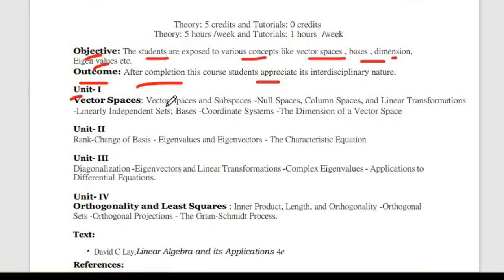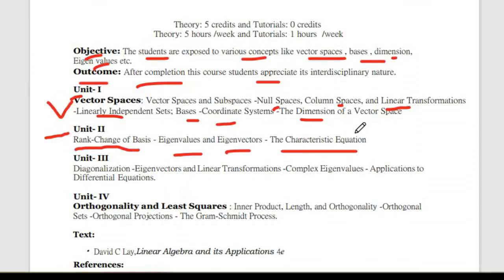In vector space, we'll study vector spaces and subspaces, null space, column space, and after that linear transformations, linearly independent set, basis, coordinate system, the dimension of a vector space. So this is unit one. Now coming to unit two: rank, change of basis, eigenvalues, eigenvectors, the characteristic polynomial, and the characteristic equation. Now coming to unit three: diagonalization, eigenvectors and linear transformation, complex eigenvalues, applications to differential equations.